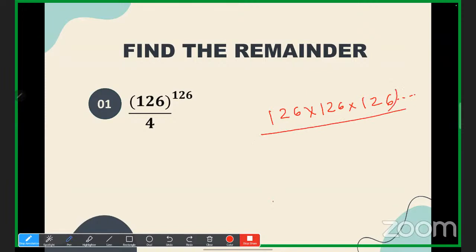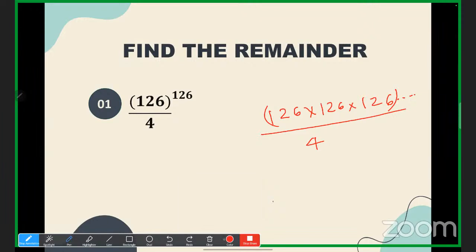Let us consider only 3 times, I mean 126 cube divided by 4. So what is the concept basically? If numbers are multiplied in the numerator, and we are supposed to divide by some number in the denominator, you just divide each and every number and find out the individual remainder. So what would be the remainder?